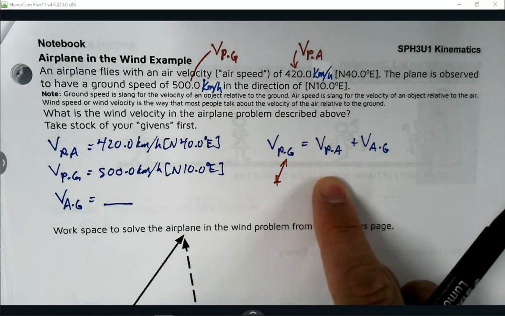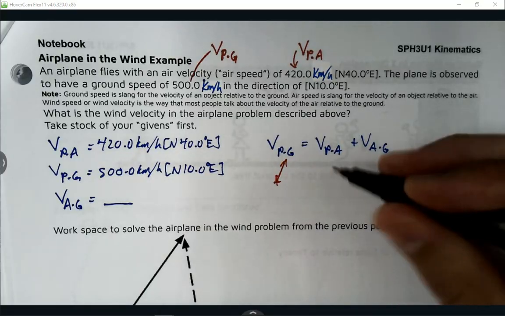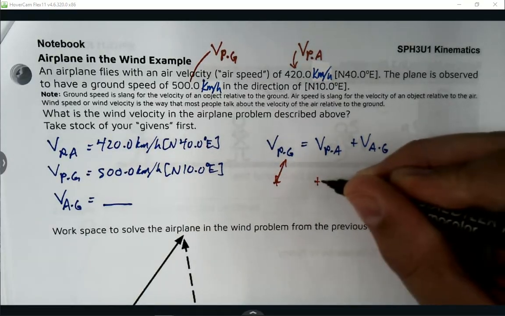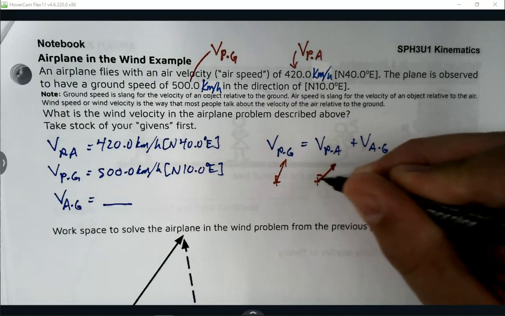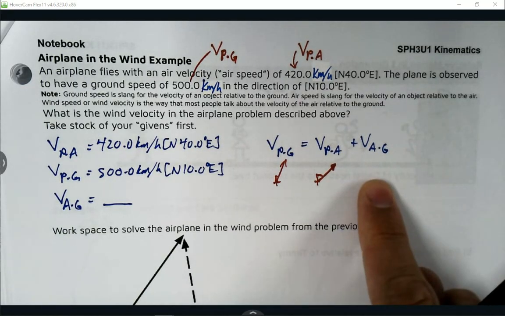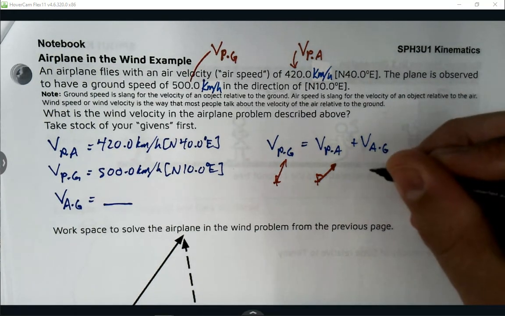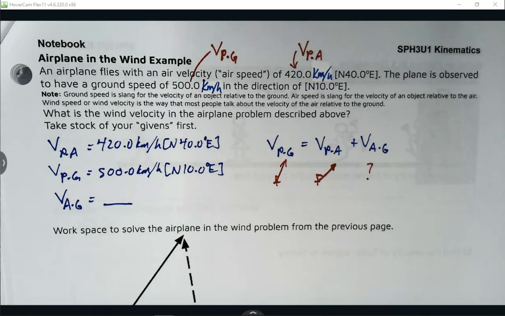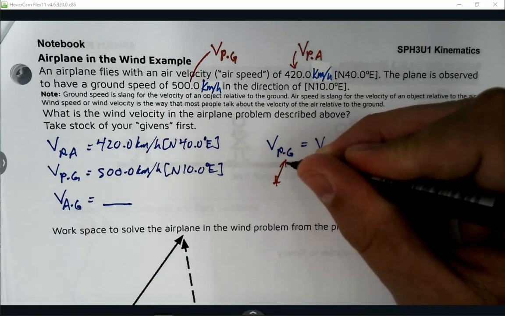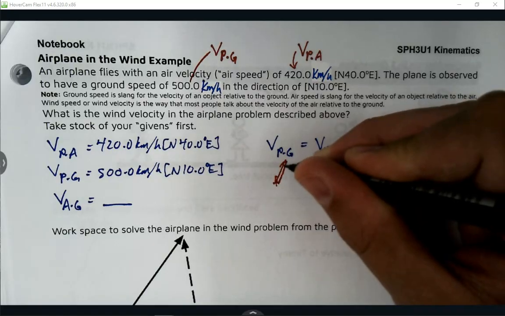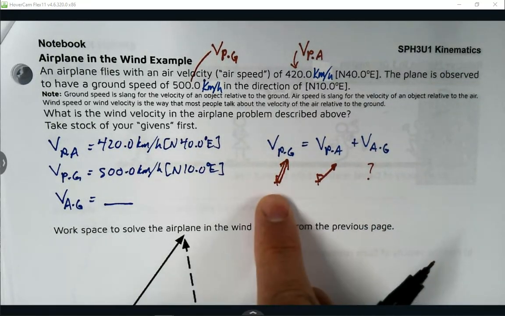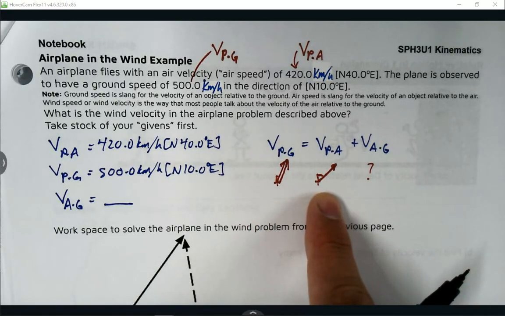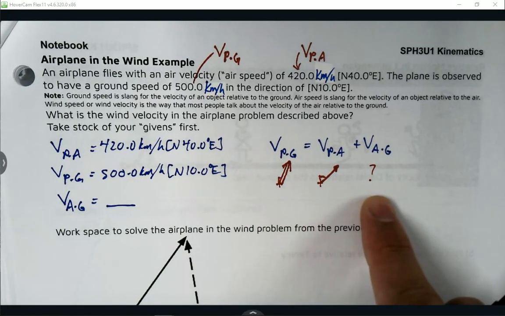Velocity of plane relative to the air, that's 420 north 40 degrees east, kind of like that. And velocity of air relative to the ground, well, that's my mystery vector. Now, as I think this out, I think to myself, well, shoot. Sorry for the strong language. Velocity of the plane relative to the ground, that's my resultant. So I can't just add these two guys up. I've got to think about what my mystery vector is.